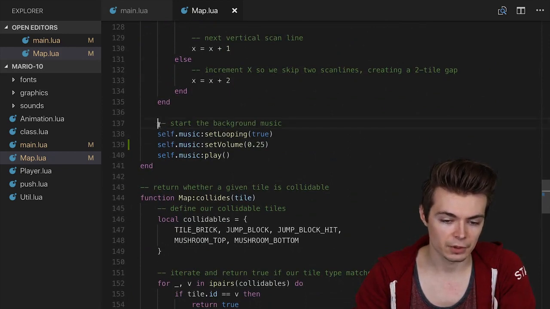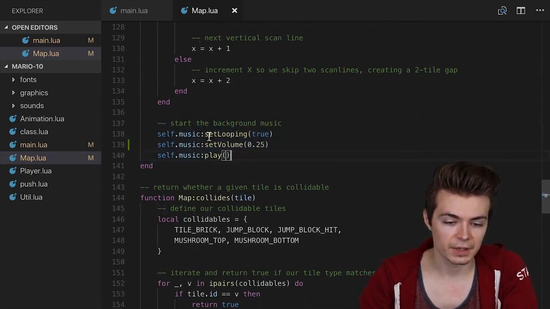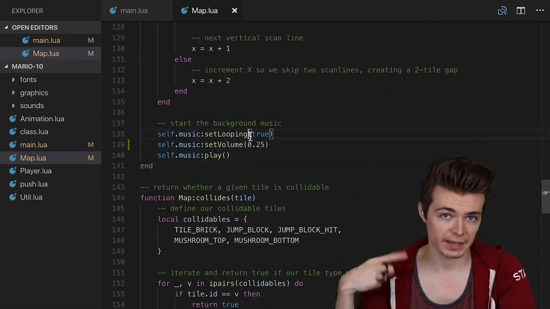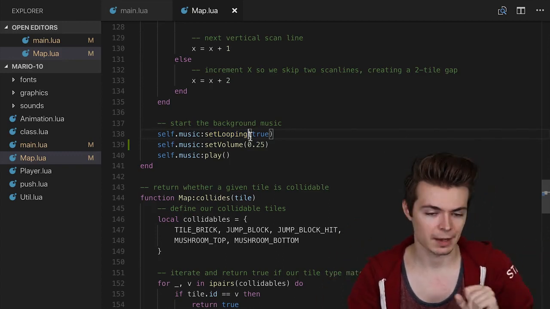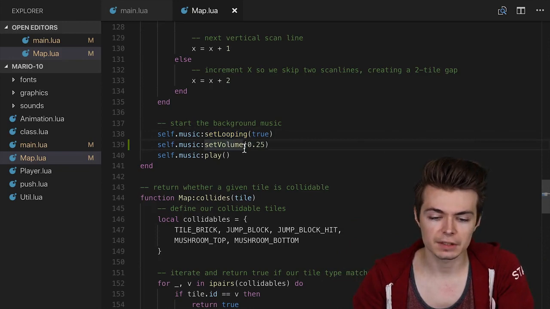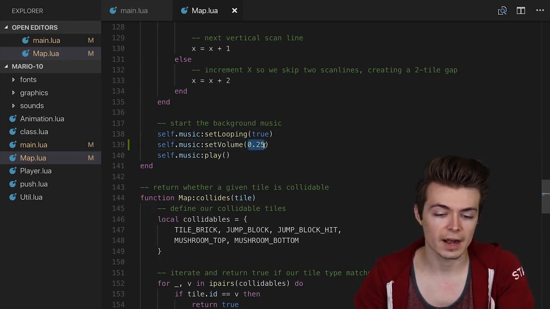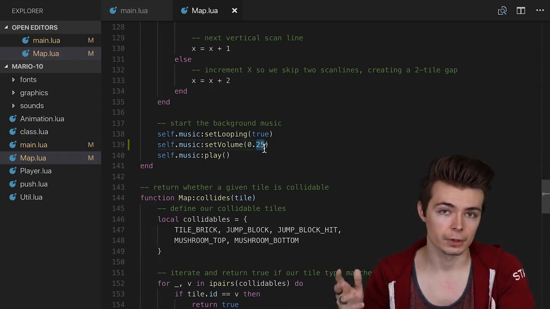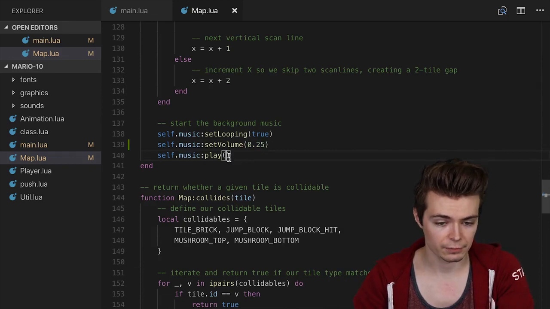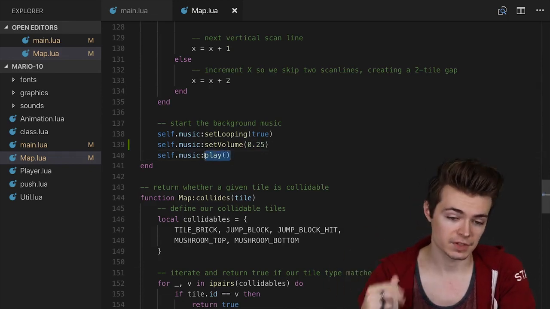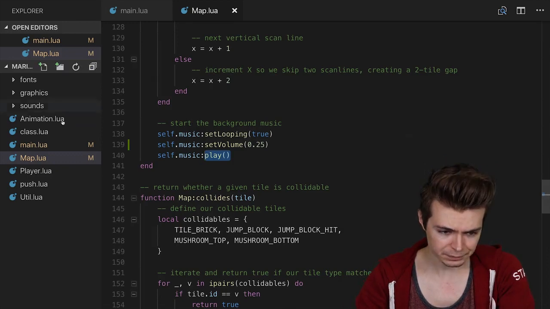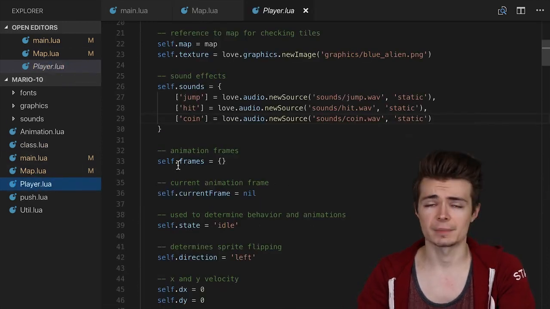And so if we go down to the bottom of the init function here for the map, you'll see that I have a few other function calls. We have set looping to true. I want the music to always keep playing over and over again, even when it hits the end, because otherwise it'll be kind of weird for the music to just stop cold. The music is a little loud, so we set it to 0.25 volume. So this is a floating point value between 0 and 1, so 0.25 is about a quarter of the volume of the original soundtrack. And then finally, when we hit play, that actually triggers the sound to start playing, as we've seen before when we did Pong.